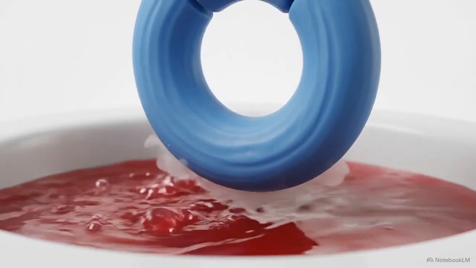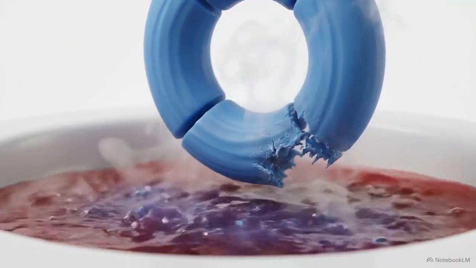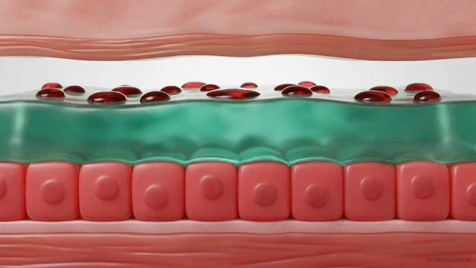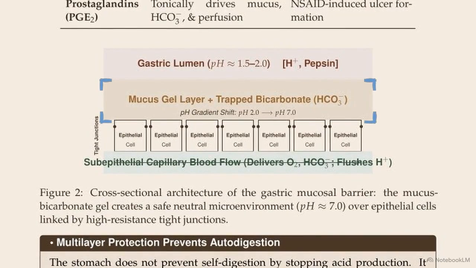This brings us back to our initial paradox. To break down proteins and kill pathogens, the stomach intentionally maintains a highly destructive environment. It survives this by isolating the acid from its own tissues. This cross-section shows the architecture of the gastric mucosal barrier. It begins with physical isolation. The epithelial cells secrete a thick, continuous mucus gel layer. Beneath that, high-resistance tight junctions weld the epithelial cells together, strictly preventing hydrogen ions from leaking back into the submucosa.